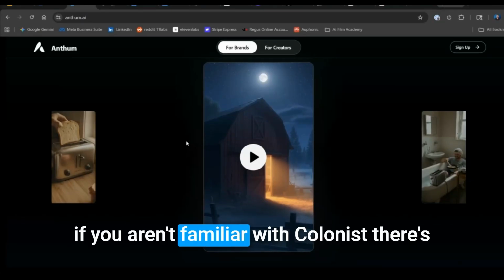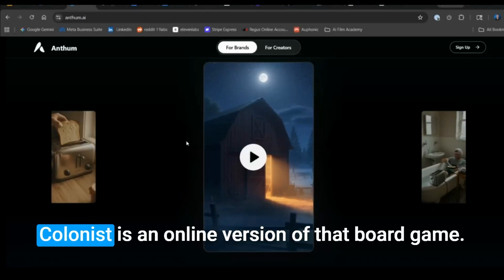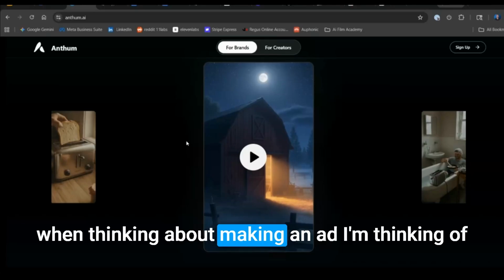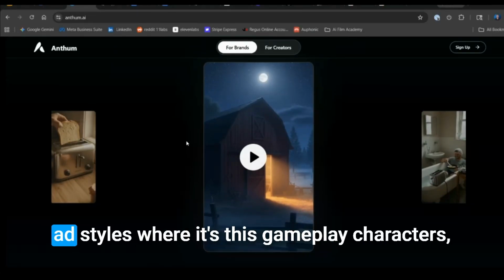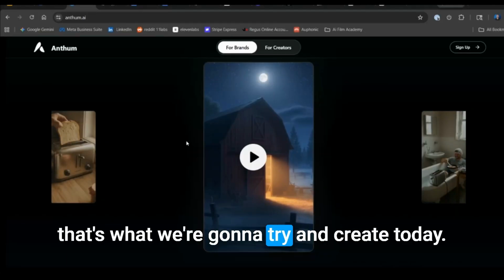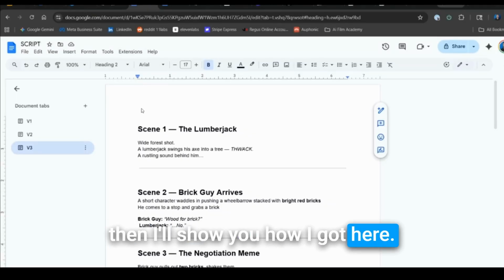If you aren't familiar with Colonist, there's a popular board game called Catan. Colonist is an online version of that board game. When thinking about making an ad, I'm thinking of Clash of Clans, if you're familiar with those ad styles where it's just gameplay characters. That's what we're going to try and create today. Let me show you the script first, and then I'll show you how I got here.